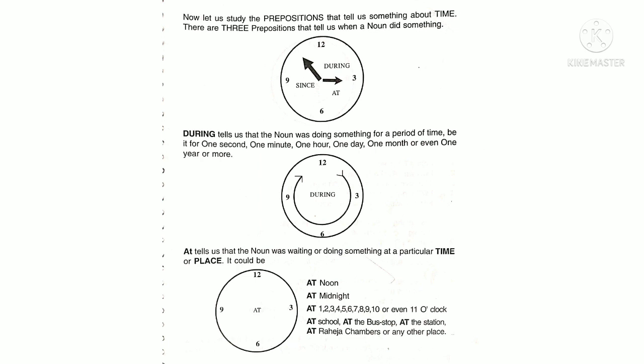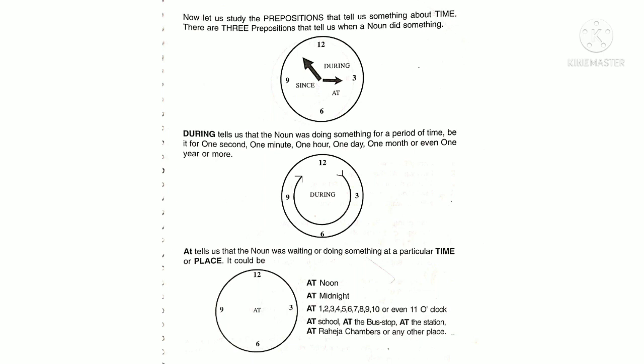Now let us study the prepositions that tell us something about time. There are three prepositions that tell us when a noun did something. You just observe the clock. So, during, since and at. During tells us that the noun was doing something for a period of time, be it for 1 second, 1 minute, 1 hour, 1 day, 1 month, or even 1 year or more.